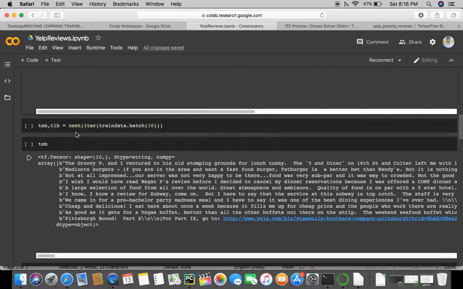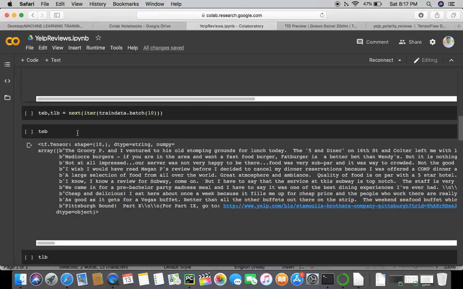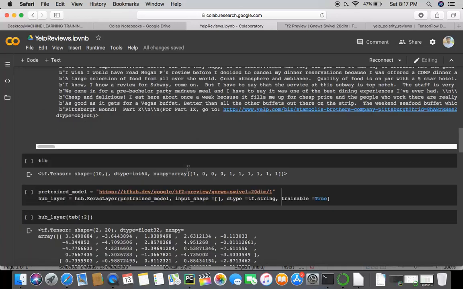And then if you want to look at a batch of the train data, the first 10 reviews, you could see it using the iter and next commands. These functions need to be called in a nested operation, iter and next, to see a batch of 10 reviews. And if you see the batch now, this is the first 10 reviews. Mediocre burgers, I wish I would have read Megan P's review before I decided to cancel my dinner. So all kinds of reviews.